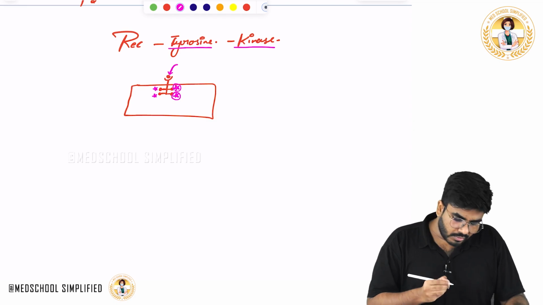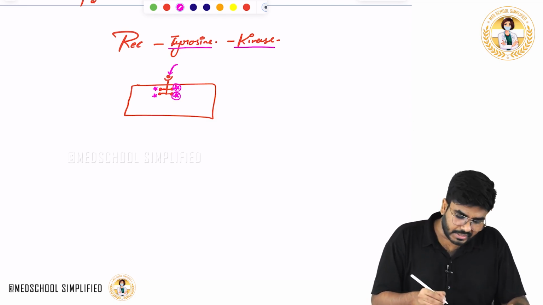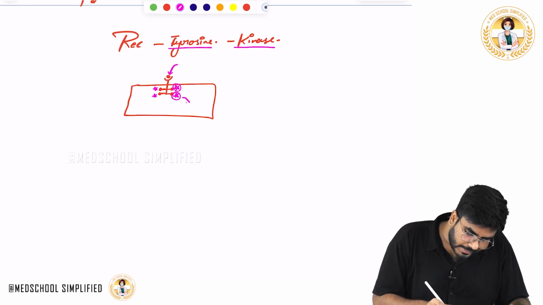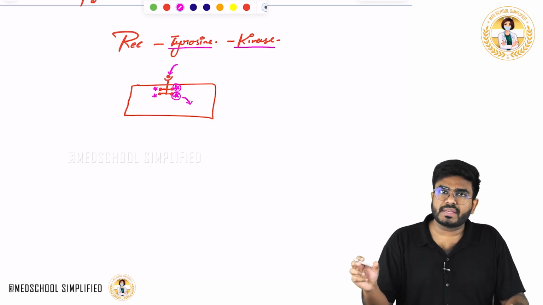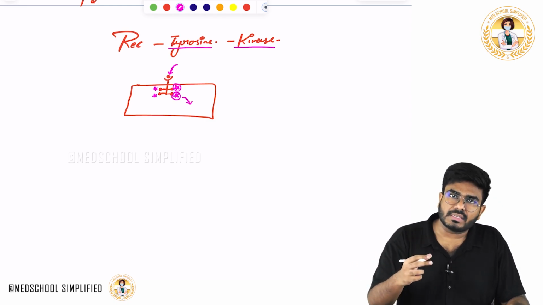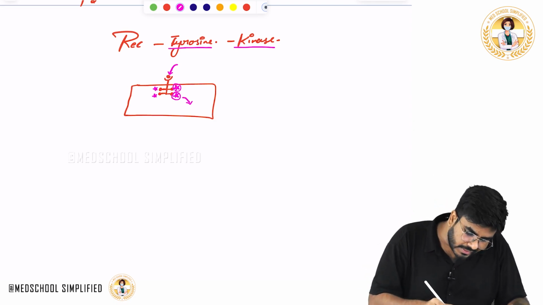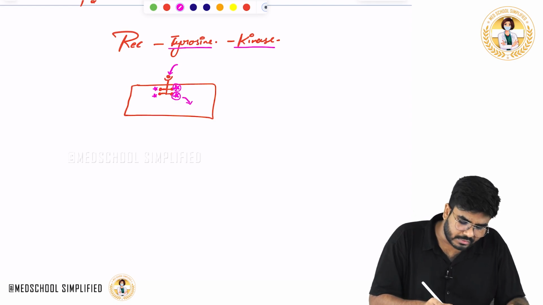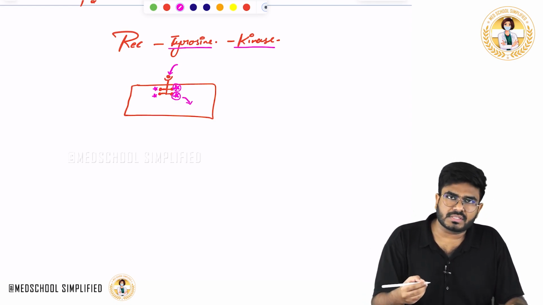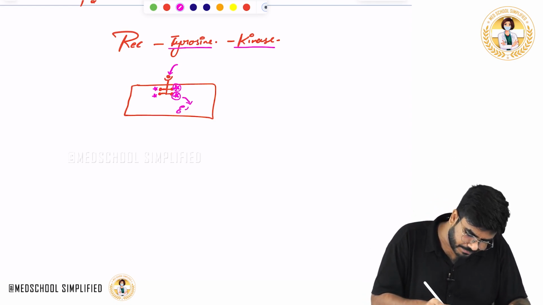Once the tyrosine phosphorylation occurs, the phosphorylated tyrosine is going to move away from that area, and it is going to activate and bring the changes in the cell. It's going to go and activate the transcription process, and bring the effects in the cell. So, no one is going to ask you about that.